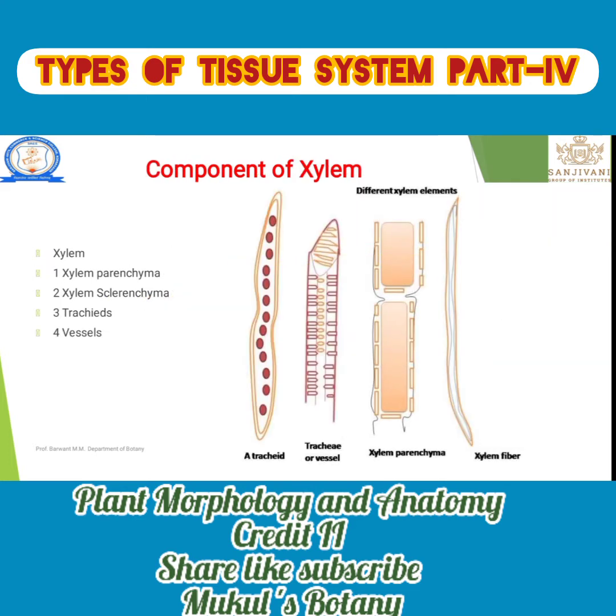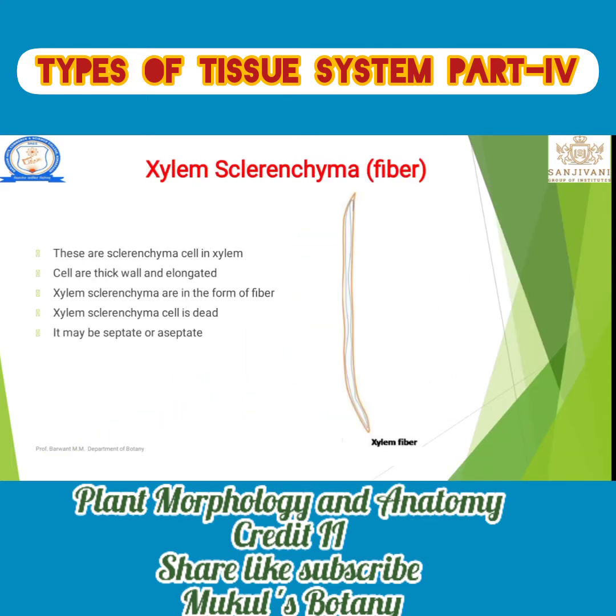Let's see in this figure. Tracheids are given. In that, small pores are present, that is known as aseptate. Red color pores are present, but in the red color there is a cross wall between the two pores. Where a cross wall is present, that is known as a septate xylem fiber. Hope you have understood the concept of xylem fiber.